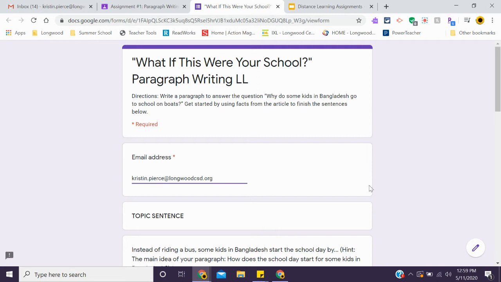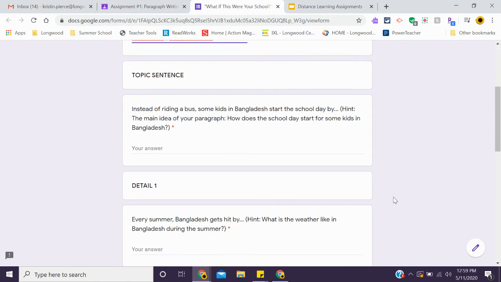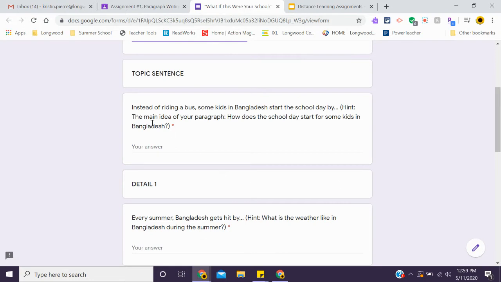Once you have typed out your email address, you can now move on to your topic sentence. Here we go, topic sentence. Instead of riding a bus, some kids in Bangladesh start the school day by... So you have to figure out how they start the school day. And here's a hint. The main idea of your paragraph. How does the school day start for some kids in Bangladesh? So that's the answer we are looking for.